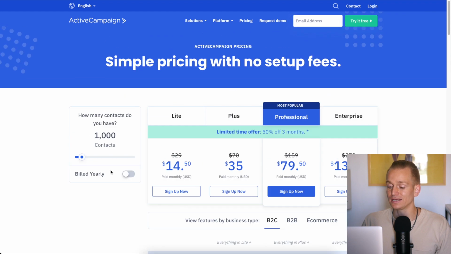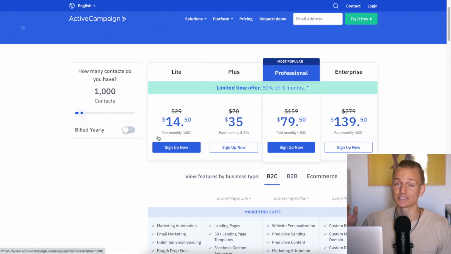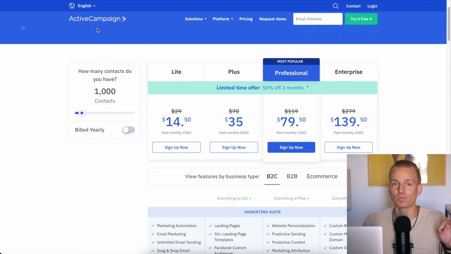But if you really want to take this to the next level, as I said, in terms of all of these super advanced automations, then ActiveCampaign is a good choice. If you know that you're going to go in super hard with automations and you want to generate as much revenue as possible, ActiveCampaign is way more advanced than all of the other email marketing software, and that's why they are charging a premium.